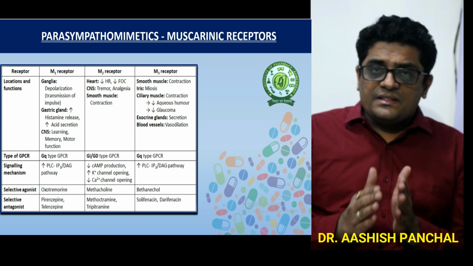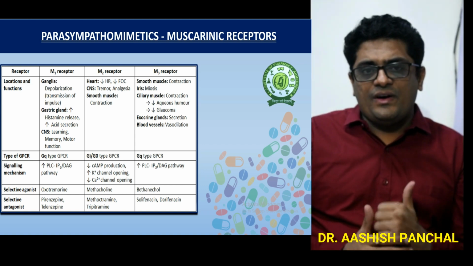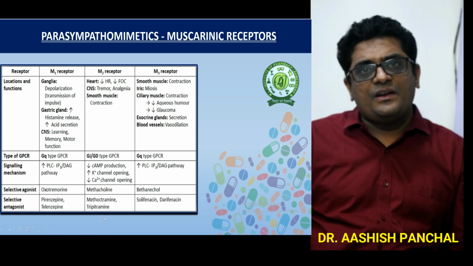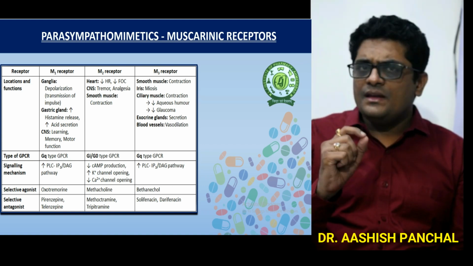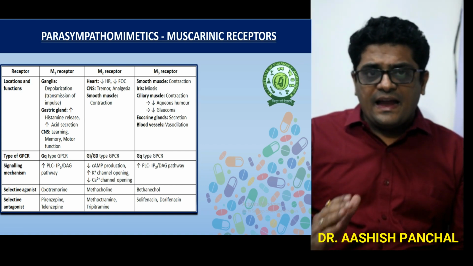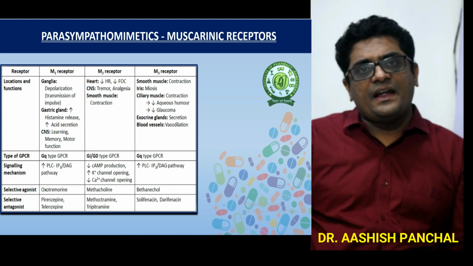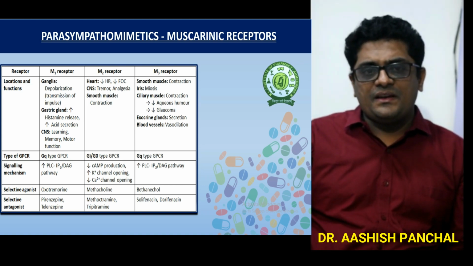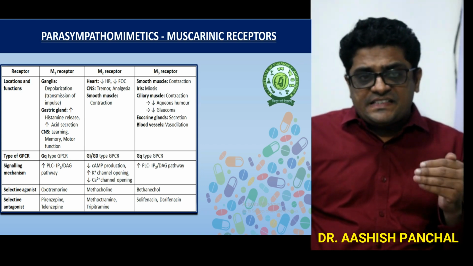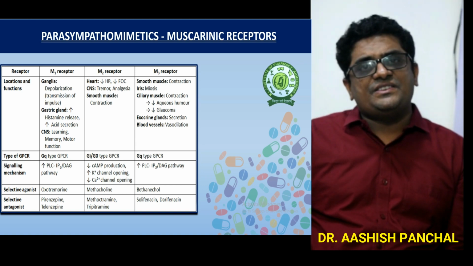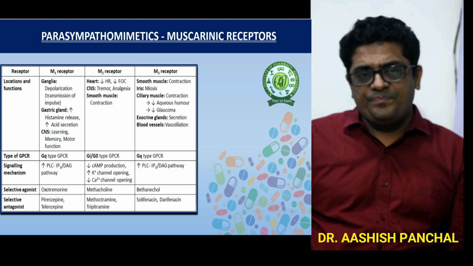Now the type of receptor: the M1 and M3 receptors are Gq type receptors, and we know that they are stimulatory receptors. The M2 receptor is Gi or Go type, and it is an inhibitory type of receptor. In signaling, for the M1 receptor the secondary messenger is the IP3 and DAG pathway.